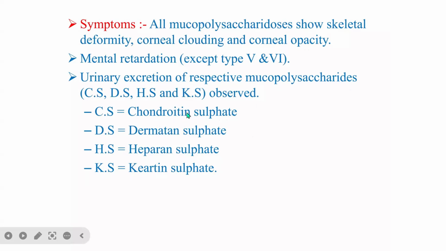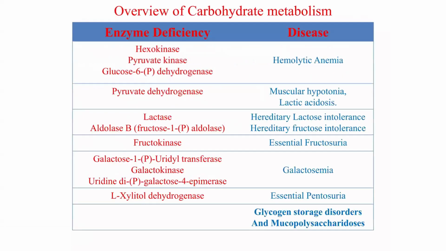So if you want to test for a disease like this, you check the urine. If you find any of these in the urine, it means that the patient is affected with mucopolysaccharidosis. So you can use urine to test for the disease, and of course it causes mental retardation. Sometimes mental retardation in people is due to this mucopolysaccharidosis.